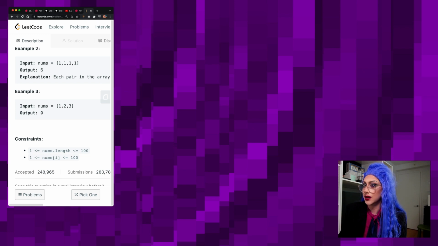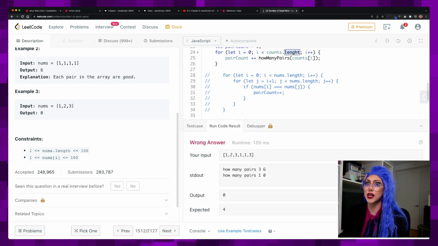Oh my god. Oh, if you see that beautiful art back there, I generated that using P5JS, and I did that on a live stream, which is very fun to check out.